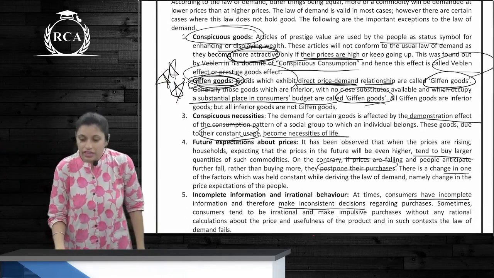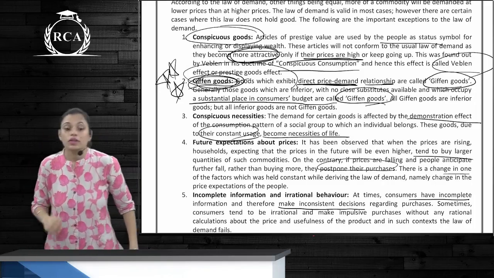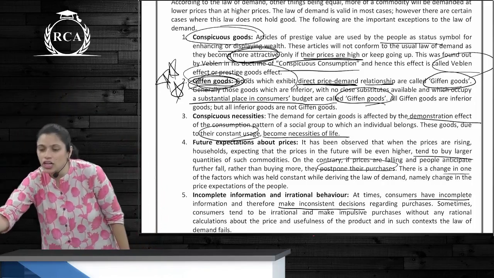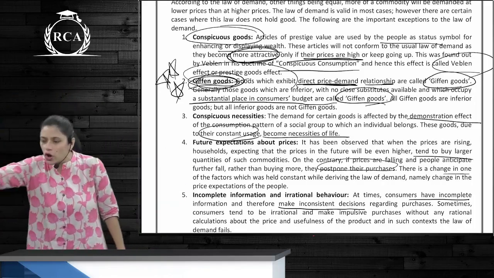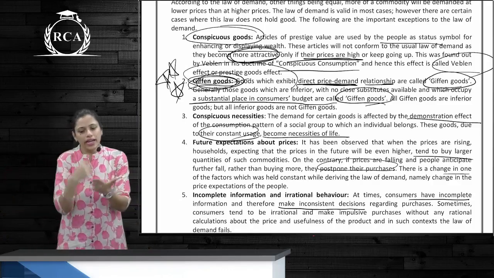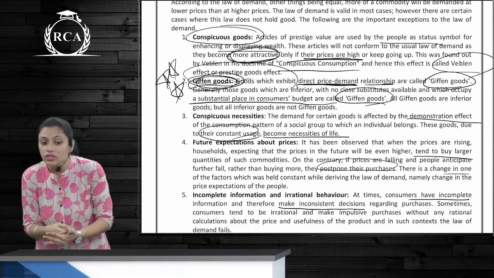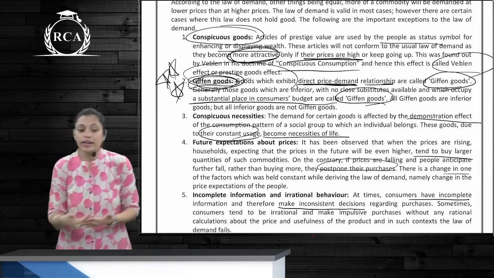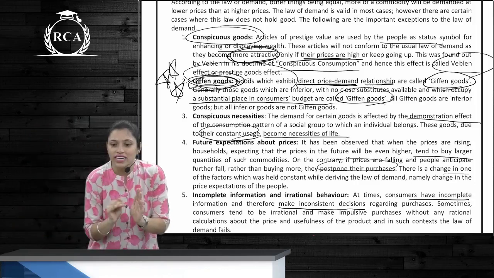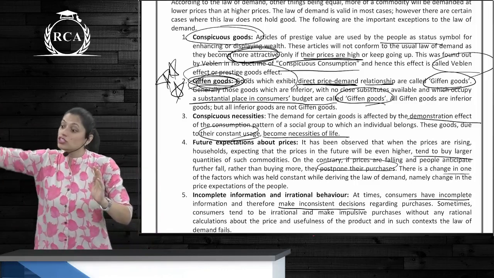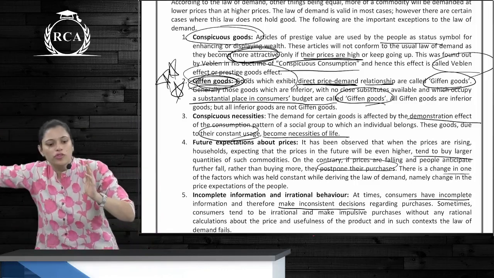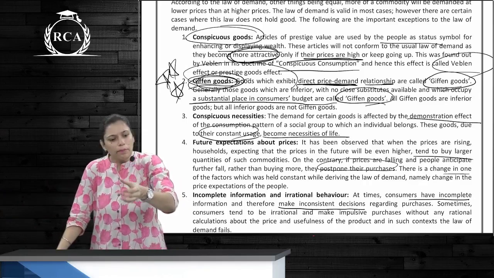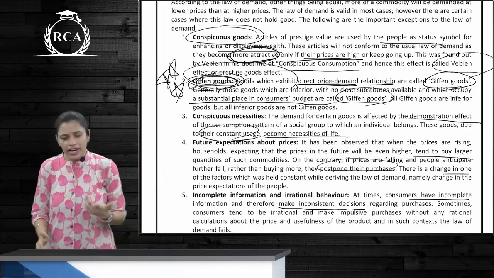Giffen goods. What are Giffen goods? There are no close substitutes for Giffen goods. All Giffen goods are inferior goods, but all inferior goods are not Giffen goods. In the case of Giffen goods, because there are no close substitutes, there is a direct relationship between price and quantity demanded. When the price of the basic good increases and the price of other goods increases even more, you remove those from your budget and increase the consumption of the basic good. Example, bajra, potato and stuff like this.